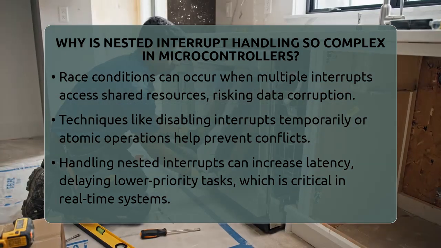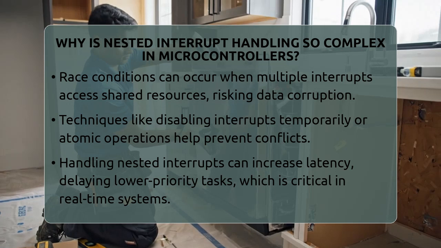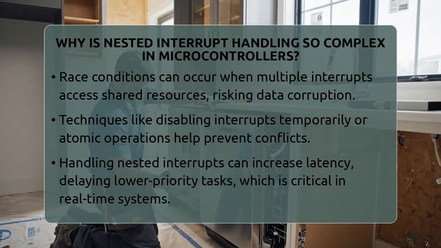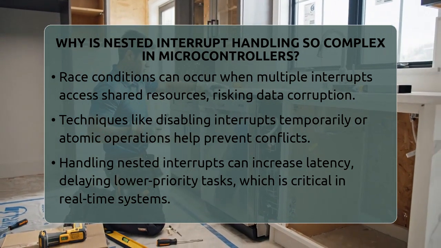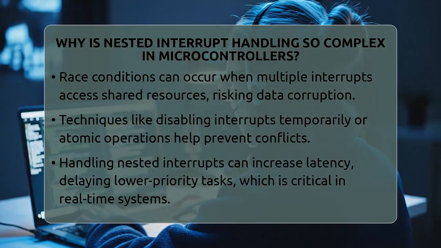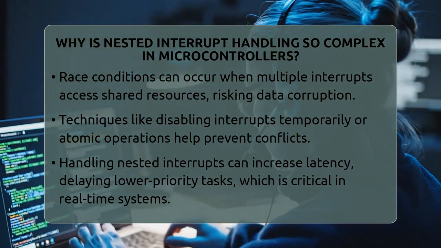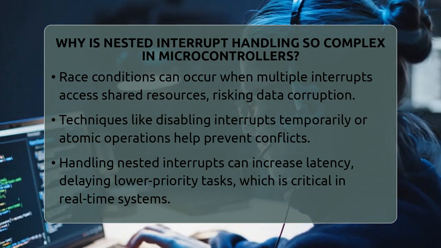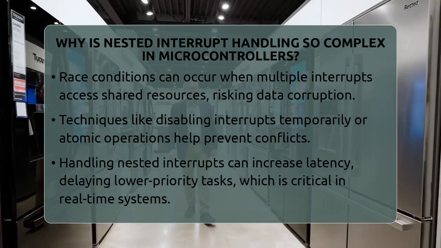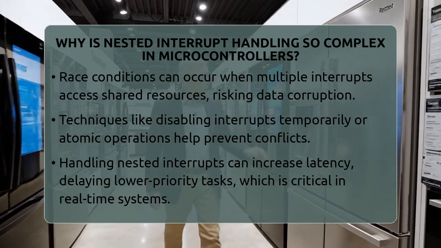Race conditions also come into play. When multiple interrupts access shared resources like variables or hardware, conflicts can happen. If not protected properly, data can become corrupted. Engineers often use techniques like disabling certain interrupts temporarily or using atomic operations to prevent this.